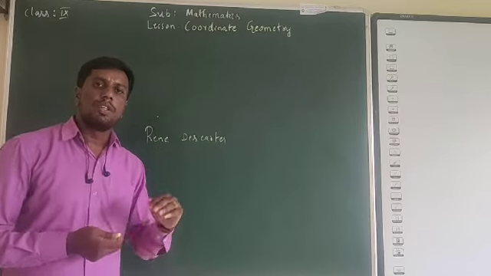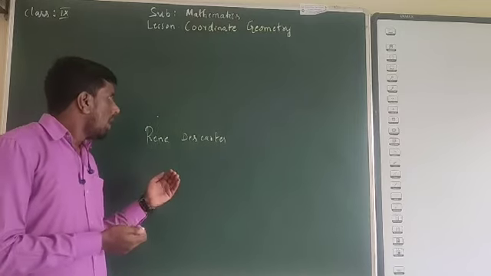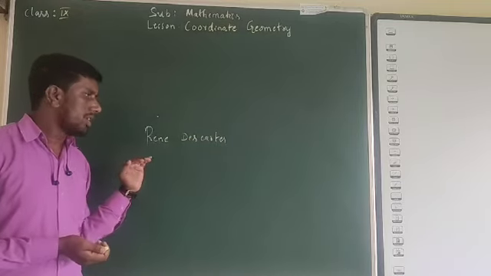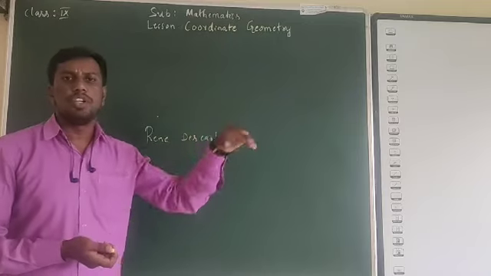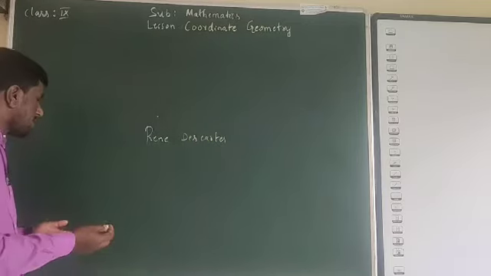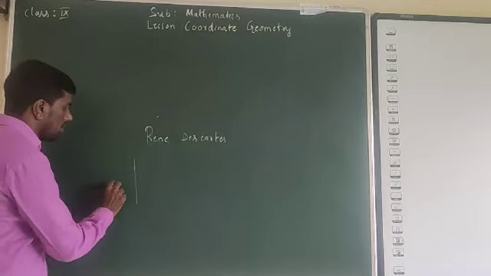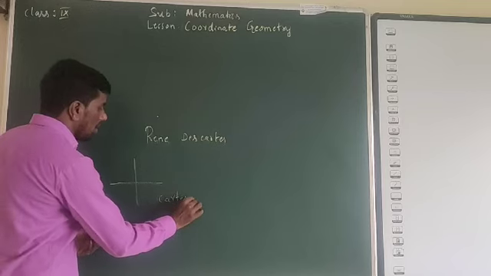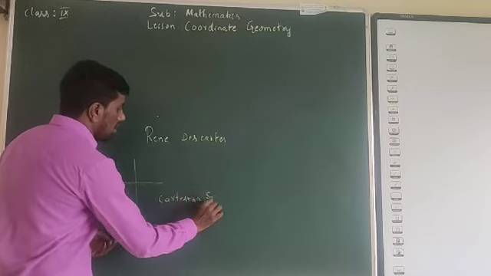In remembrance of him, we will call the coordinate system a Cartesian system. The coordinate system is a two-dimensional system.